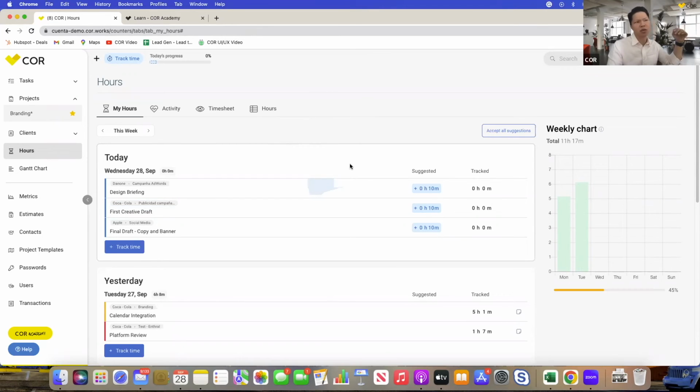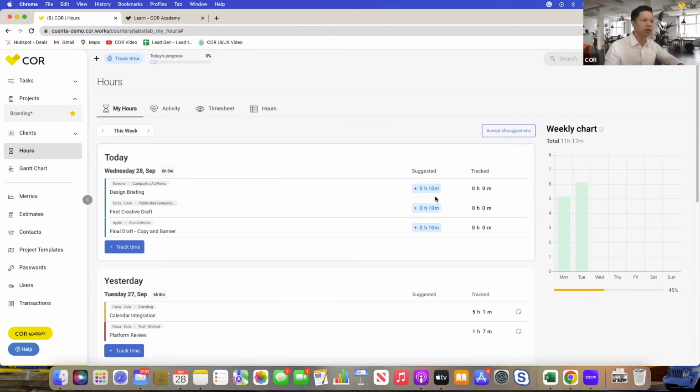So let's say you spend a couple of hours on a task Monday morning, and now it's Friday night. Who remembers how much time you spent on that Monday morning task, right? So with machine learning and AI, it actually helps you not only to do this quicker, because you can just click this button and confirm the suggestion, but also just to have more accuracy in that regard, right?